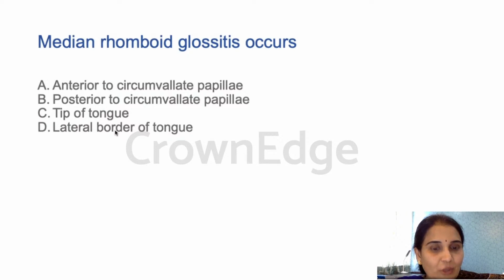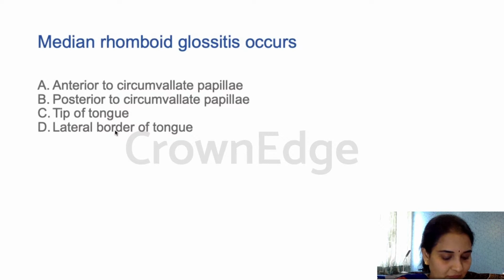But now it is thought to be due to what? What is the cause for median rhomboid glossitis now? The latest thing is due to... median rhomboid glossitis is associated with what etiologic factor which leads to a kissing lesion on the palate? So what do you think is causing this median rhomboid glossitis in the first place, which is also infecting the palate, leading to the kissing lesion? Come on, guys. I think you should be able to answer this.